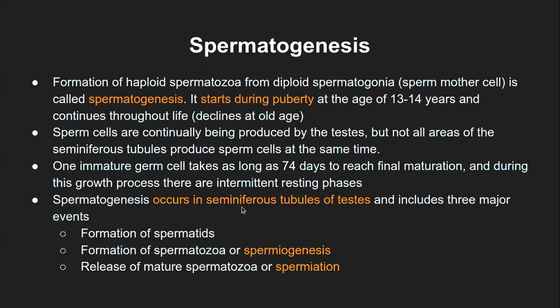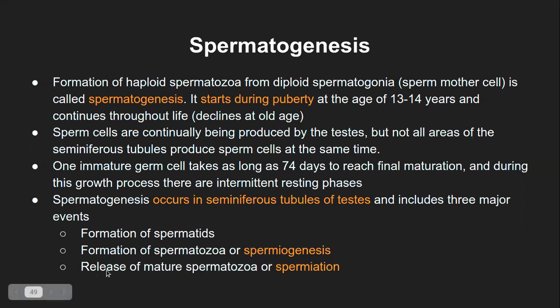Spermatogenesis occurs in the seminiferous tubules of the testis. This we already know, and it includes three major events, which is formation of spermatid, formation of spermatozoa, which is called spermiogenesis. In some textbooks or reference books, you can also find this process being known as spermatogenesis. We will see those differences later.